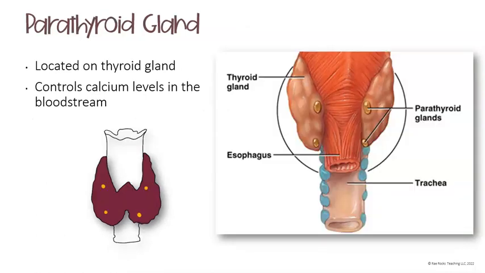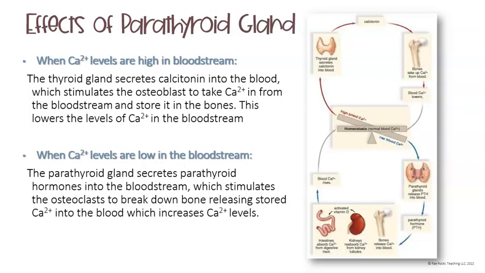The parathyroid glands are actually located on top of the thyroid glands. This helps to control calcium levels in our bloodstream. So, if our levels of calcium are too high in the bloodstream, then the thyroid gland actually secretes calcitonin into the blood.